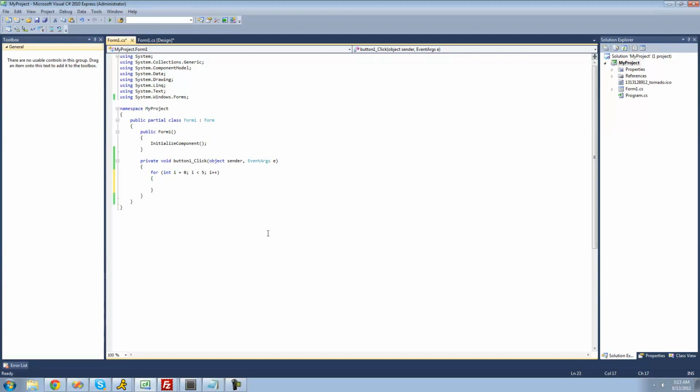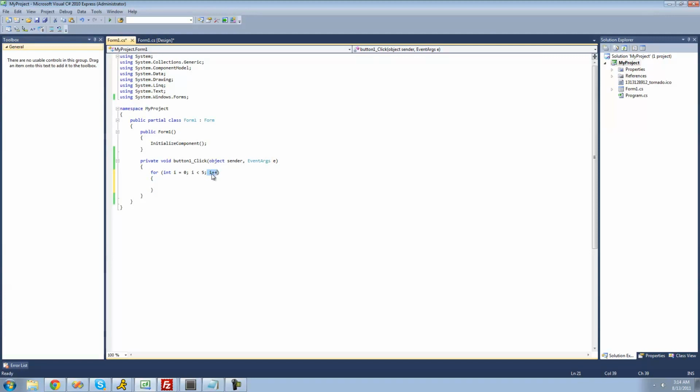Alright, so let me explain this a little bit more. Basically what it's going to do is create integer i. Then it's going to check to see if i is less than 5. Since i is equal to 0 right off the bat, 0 of course is less than 5. Then it's going to go through and do the code inside of here. After it's done executing all this code, it's going to go up here and add 1 to i.